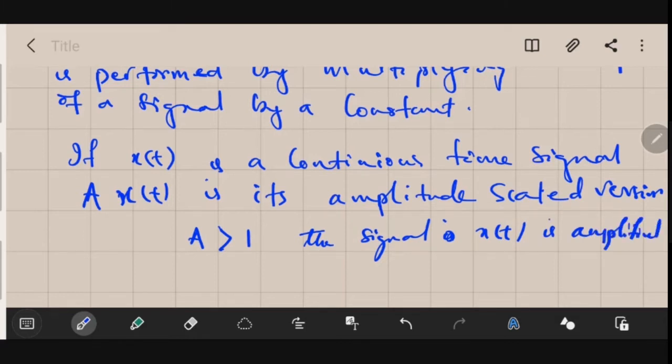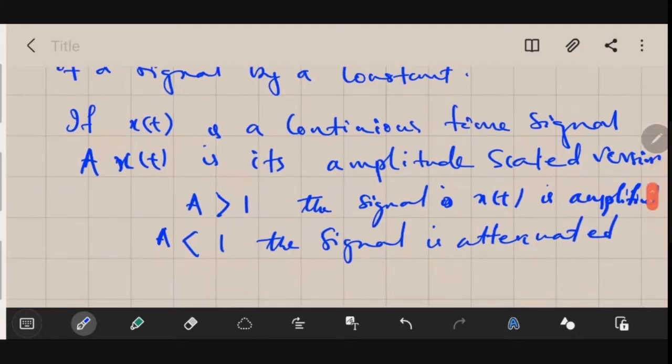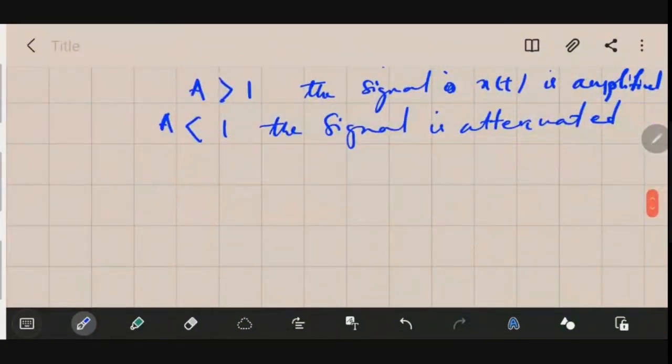Similarly, if capital A is less than 1, the signal is attenuated. And if it is equal to 1, obviously the signal remains the same. So let us take a signal and try to perform this amplitude scaling operation on it.